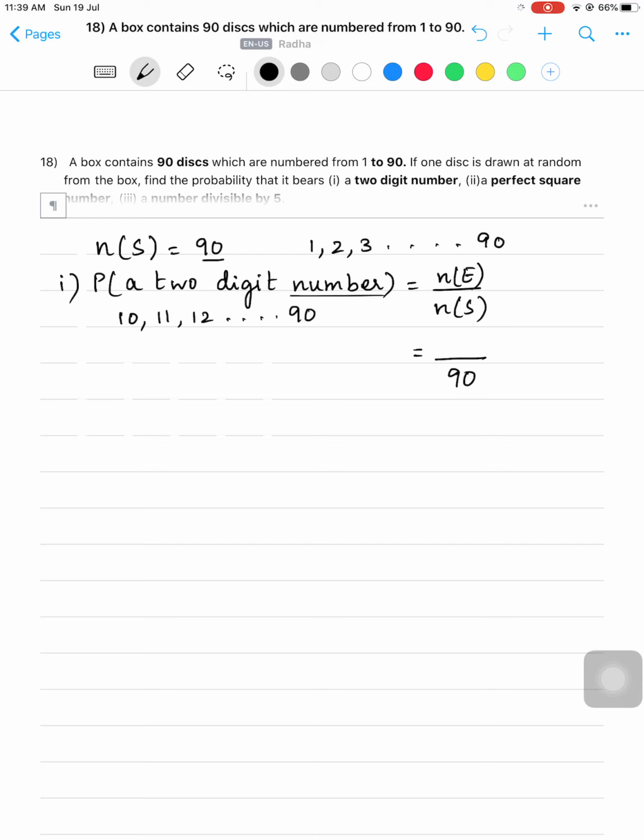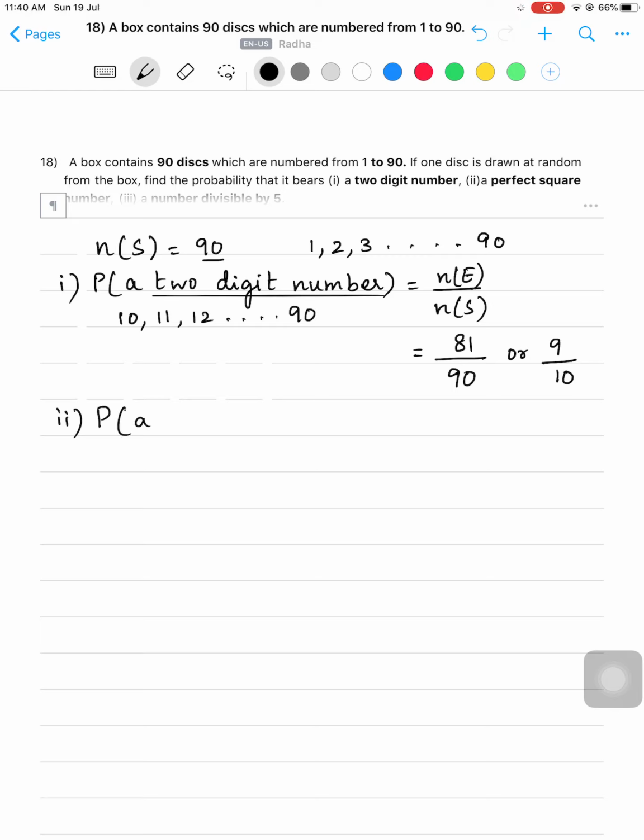So you know the formula for finding the probability is N of E by N of S. So out of 90 discs, 81 are 2-digit numbers. So the probability of getting a 2-digit number is 81 by 90. Or you can reduce to lowest term and write it as 9 by 10.